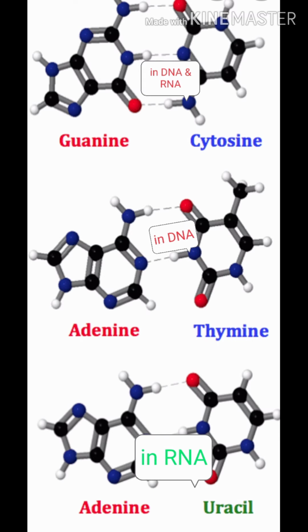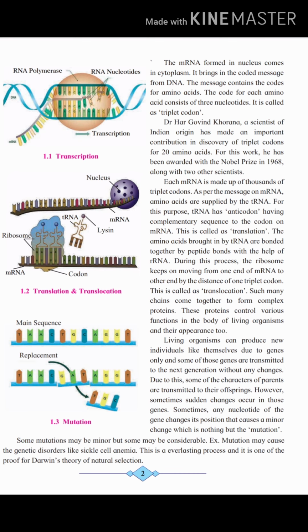So A doesn't form the bond with T because thymine is not present in RNA, but uracil is present. So adenine forms the pair with uracil. So remember all these concepts because those are important points to be remembered.